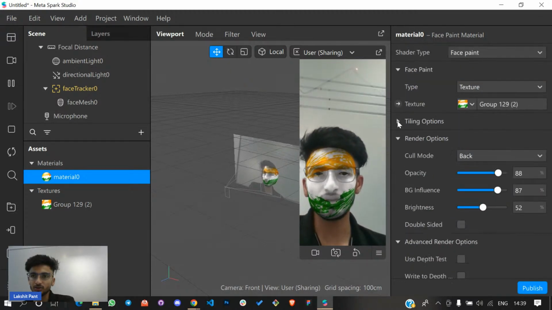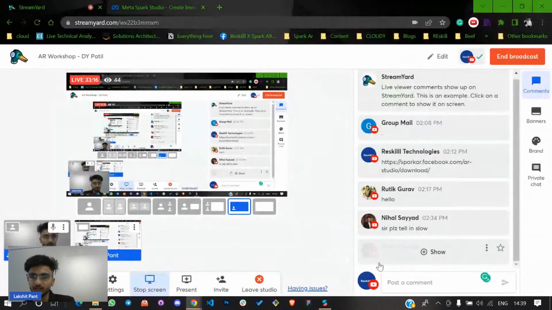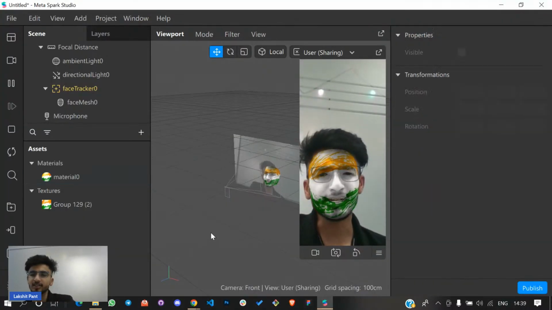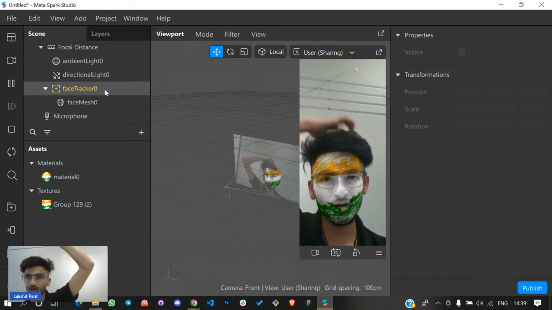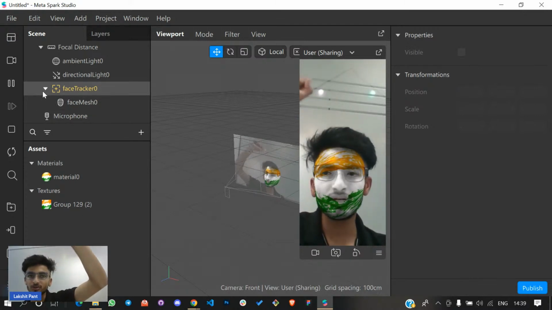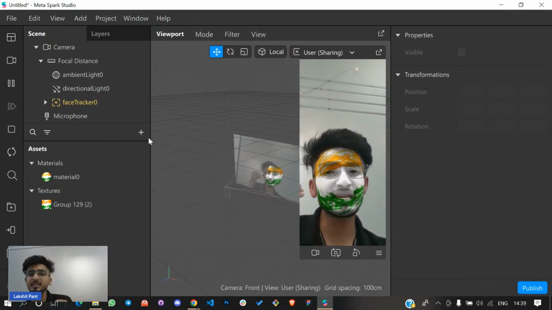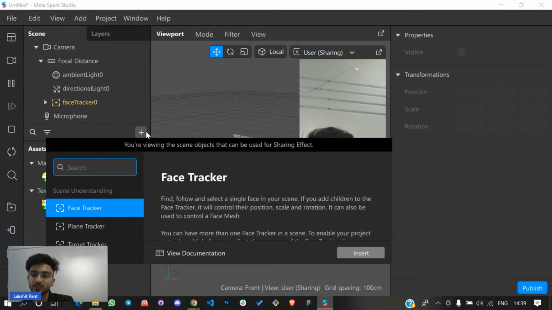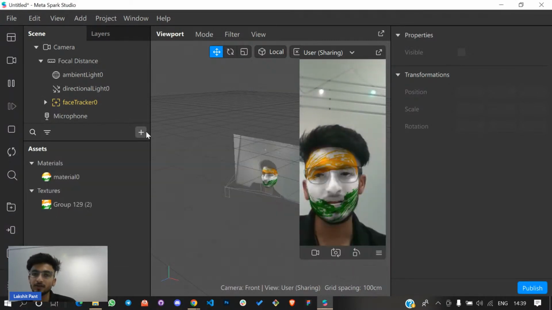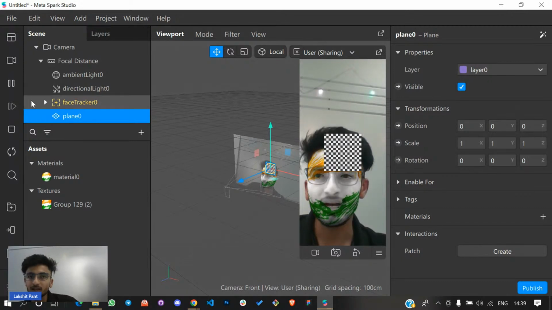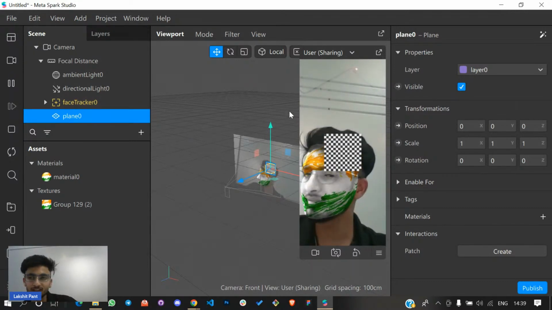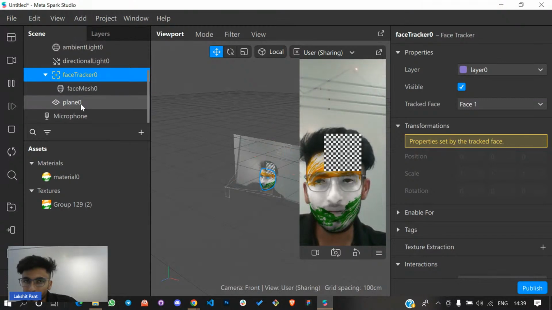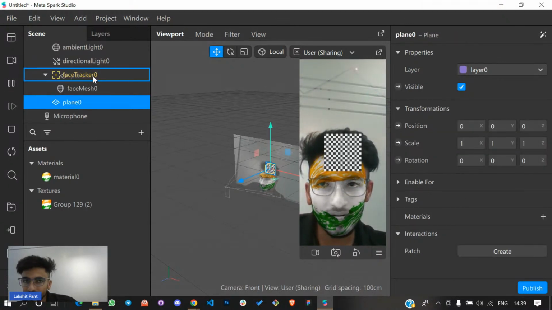This is how I hope you guys understand this topic, and this is how simply you can make your first AR effect. Now if you want to place something on your head, the same steps again and again. You need to click on the plus icon, search for the plane, click enter. Now you will see a plane will be added. This plane is not moving along with my face movement. So I'll click this plane and drag and drop it inside the face tracker like this.